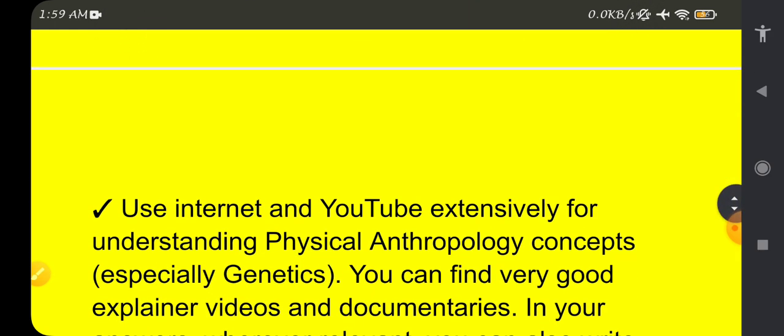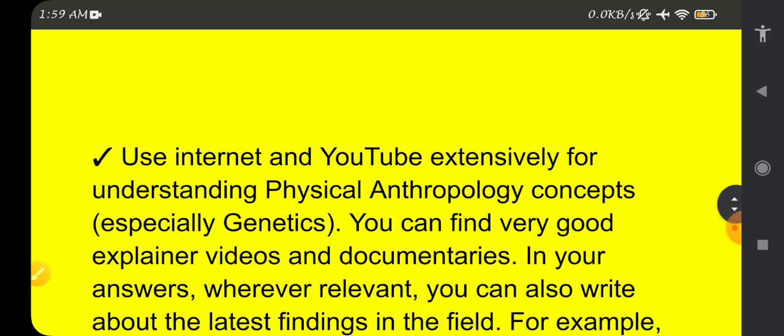Okay. One should extensively use the internet and YouTube because these topics from textbooks are very voluminous. Sometimes such cases are very dry. We can't understand such behavioral patterns, genetical linkages, the culture, etc. So using the internet will help you get the whole picture of that topic from all over the world. Any topic can be found on the internet, and we can gain conceptual clarity in understanding physical anthropology concepts. You can find very good explainer videos and documentaries.